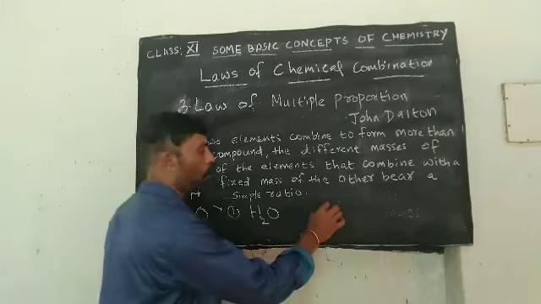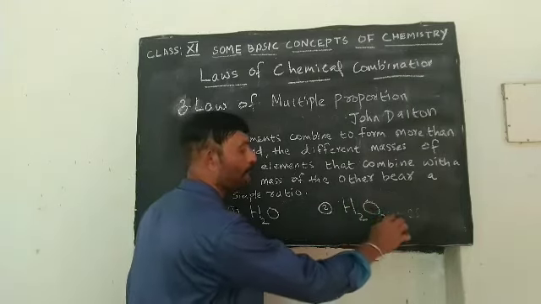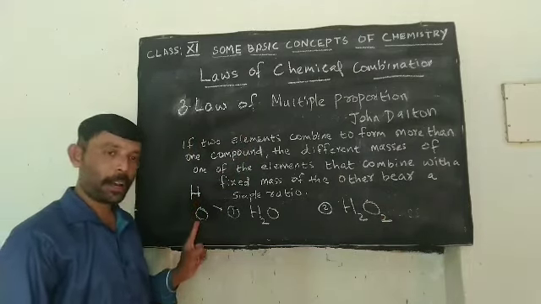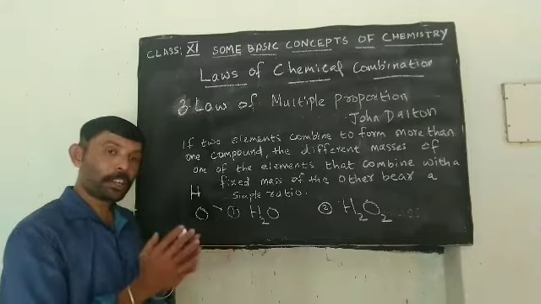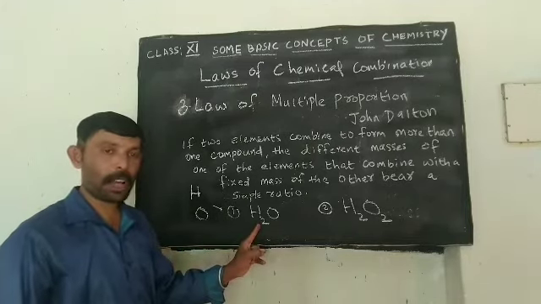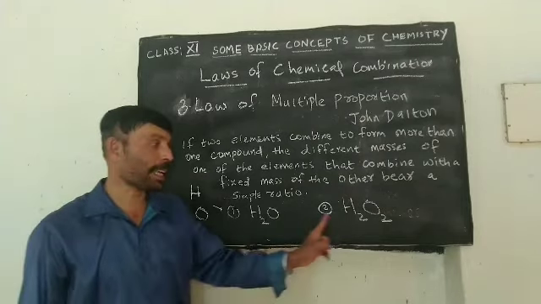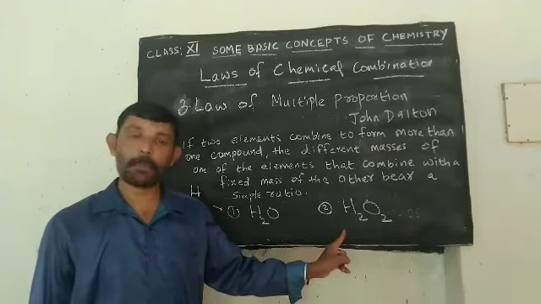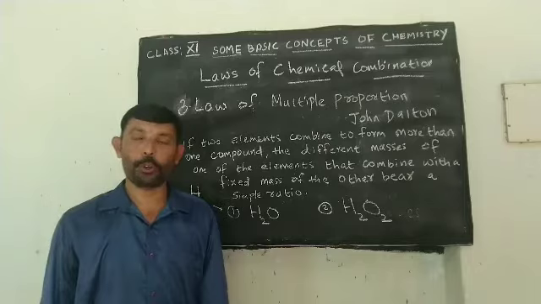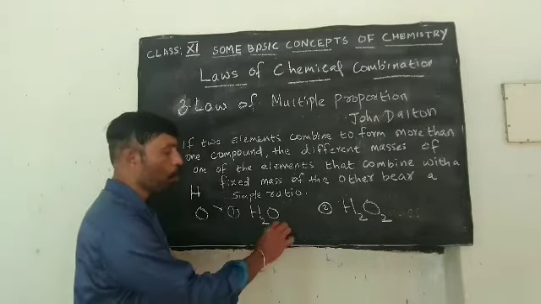And the second compound is H2O2, hydrogen peroxide. So the two elements, hydrogen and oxygen, combine together and we get two products. They are water, having the molecular formula H2O, and the second compound is hydrogen peroxide, having the molecular formula H2O2. Here the ratio is 2:16.